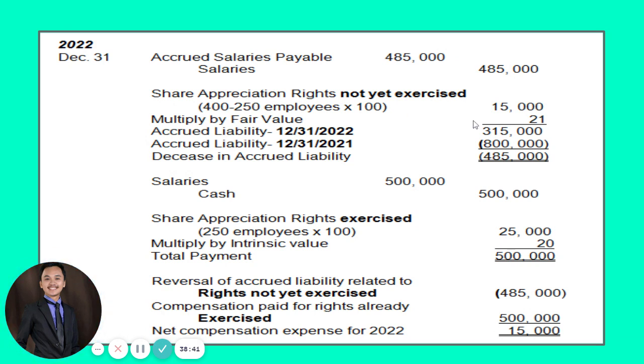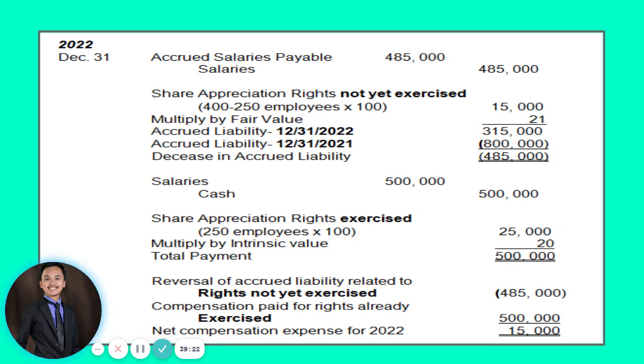Multiply it by the fair value of 21. Therefore, the accrued liability on December 31, 2022 should be 315,000. Okay? 315,000 minus the accrued liability on December 31, 2021. So how much was our accrued liability as of December 31, 2021? We have a total of 800,000. So where did we get that 800,000?